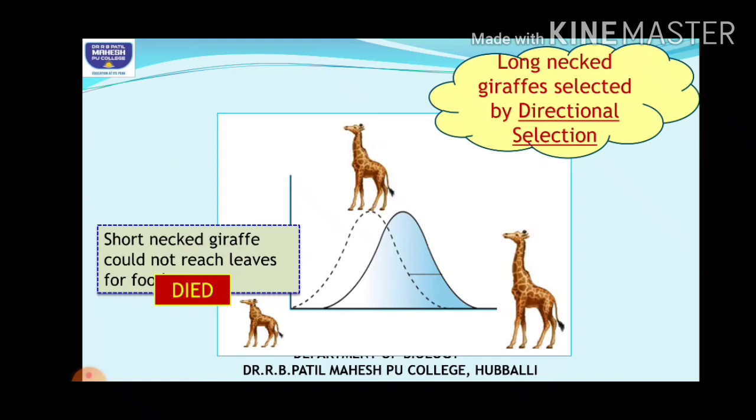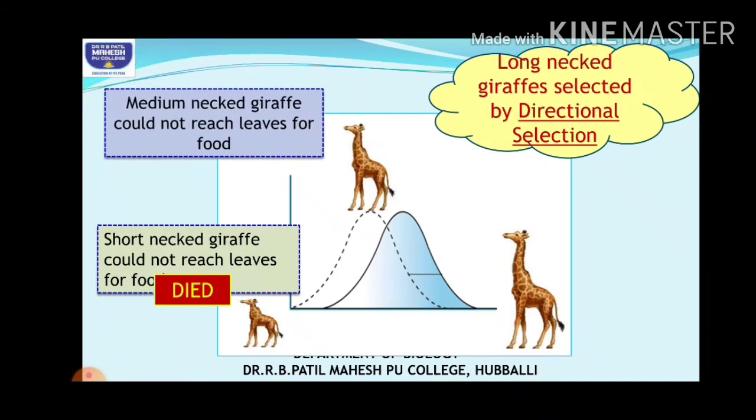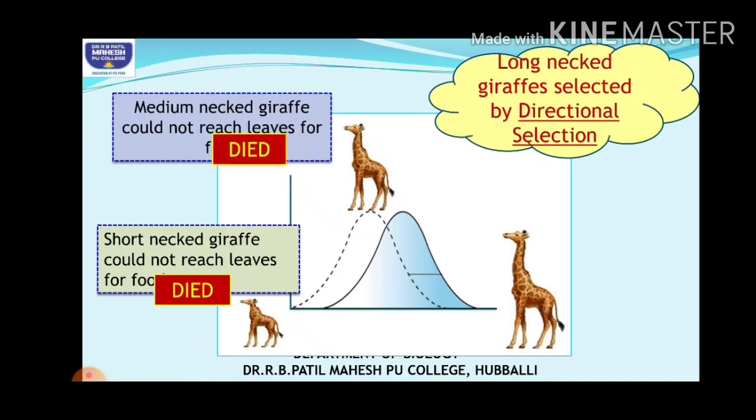So at one extreme end, the smaller ones couldn't survive. Then next you have the medium sized ones. Slowly the medium necked giraffes were found and they also couldn't survive for many days, because even they couldn't reach the leaves sufficiently.